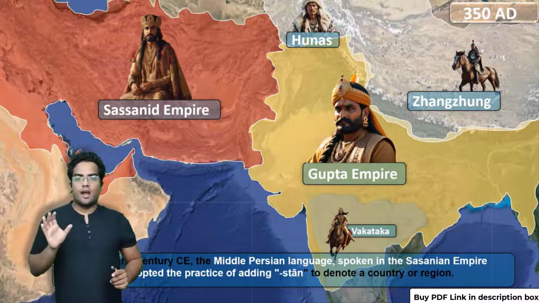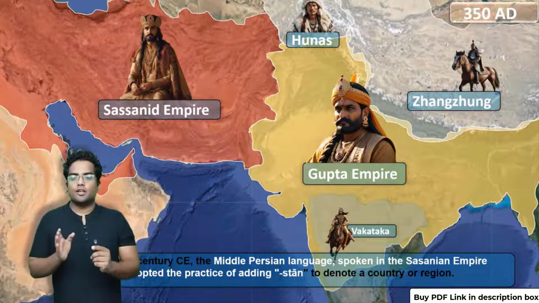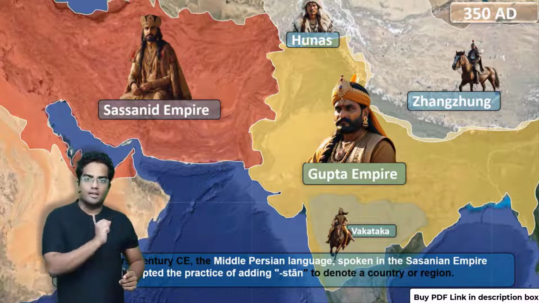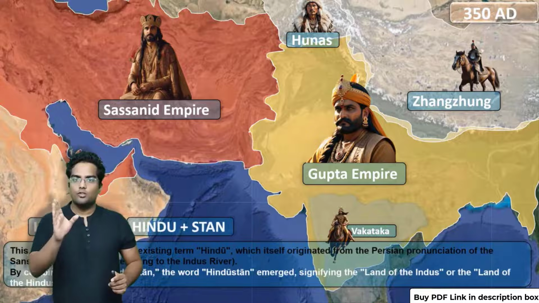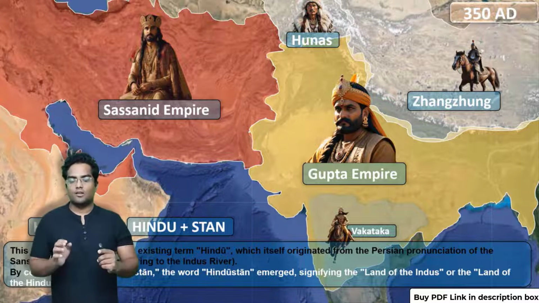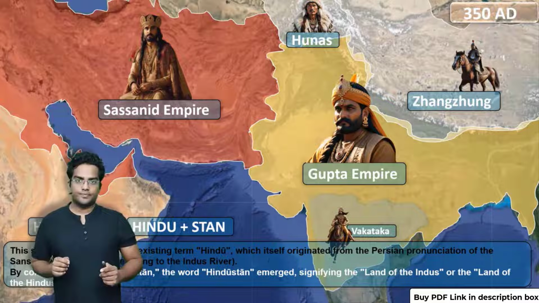The Sassanids used to add a suffix called stan to denote land. S-T-A-N means land. Stan means land. And that's how Hindu became Hindustan, the land of Hindus, around 350 AD.